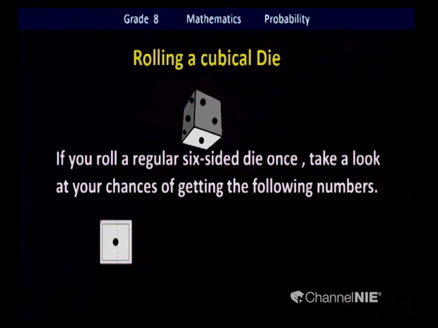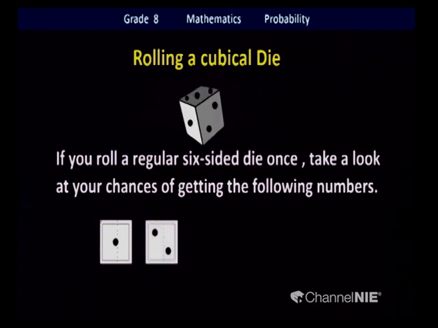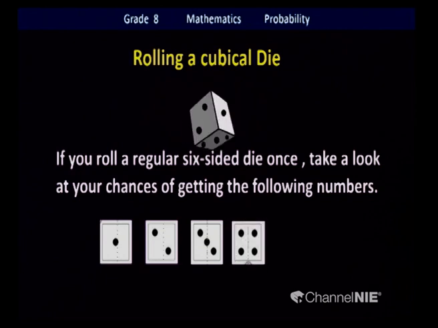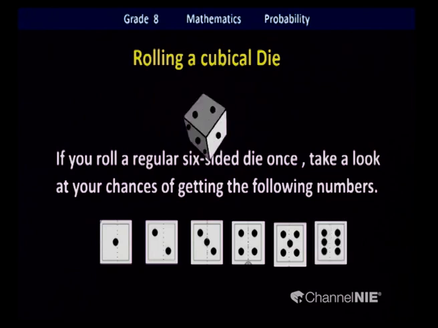You may get number 1, or number 2, maybe 3, maybe 4, maybe 5, maybe 6. These are the possible outcomes when you roll a cubical die marked from 1 to 6. This is the die we are going to use to identify both the theoretical probability and experimental probability.